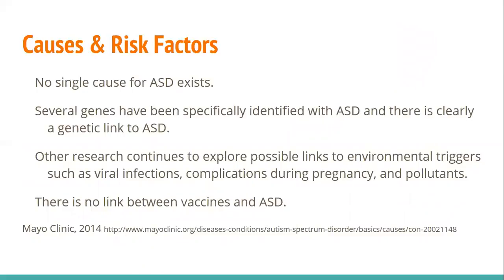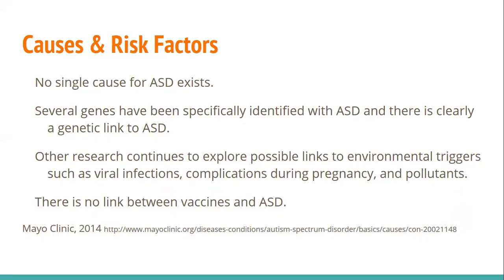Now we're going to look at causes and risk factors for autism spectrum disorder. At this point, there is no single cause that's been identified for autism spectrum disorder. There have been gene studies that have specifically identified genes and chromosomes that have associations with ASD. And there is clearly a genetic link to autism spectrum disorder.